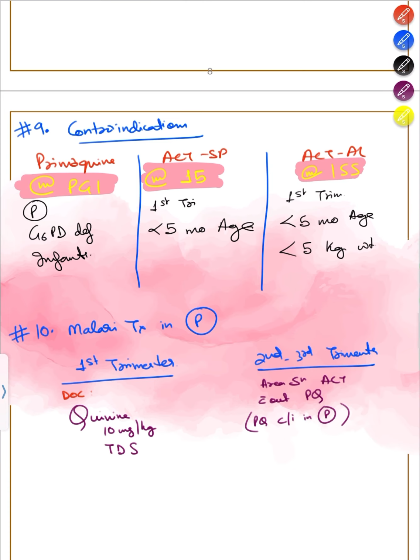Moving on, contraindications of certain drugs, which is very important. Primaquine. Primaquine का mnemonic मैंने बनाया है PGI, which is pregnancy, G6PD deficiency and infants. ACT-SP is contraindicated, mnemonic 15. First trimester में contraindicated है, less than 5 months of age it is contraindicated. ACT-AL, that is in northeastern states, contraindicated, similar to 1.5. There is one more 5 here, 155. That is first trimester, 5 months of age and less than 5 kg of weight.